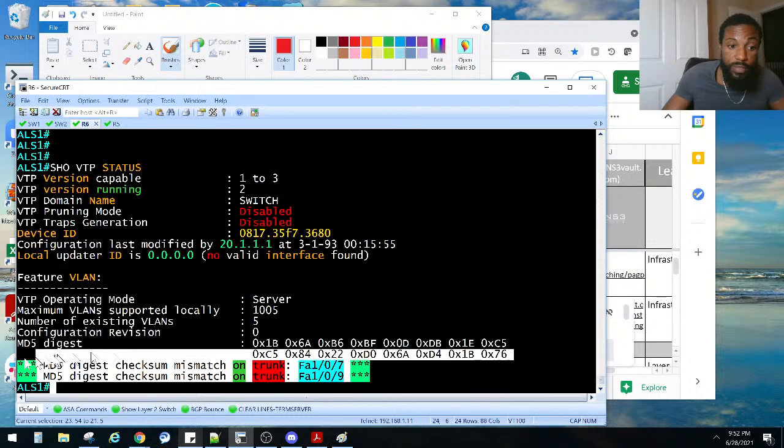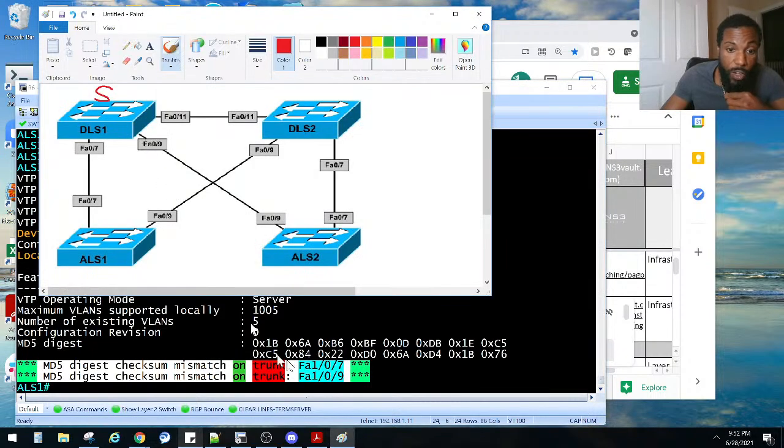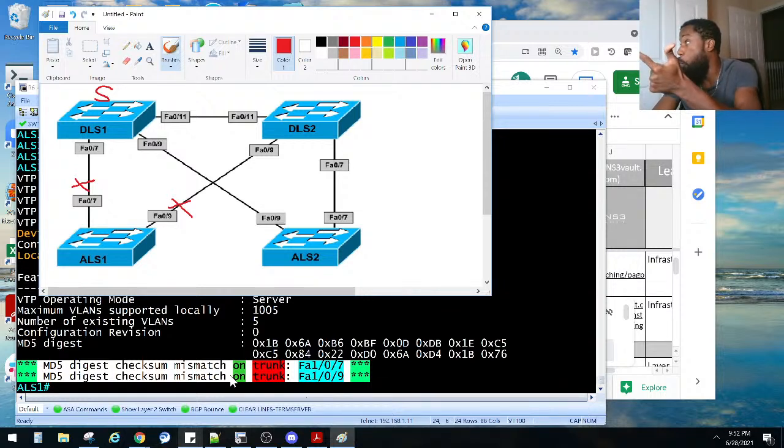Nope. So we still have an MD5 digest checksum mismatch on the trunk on ALS1. So we have an issue on FA107, which is here. And we have an issue here. And like Sam Rocky said, it could be three things: either the VTP mode, the domain, or the password. Let's just go on each one of them and see what the problem is.